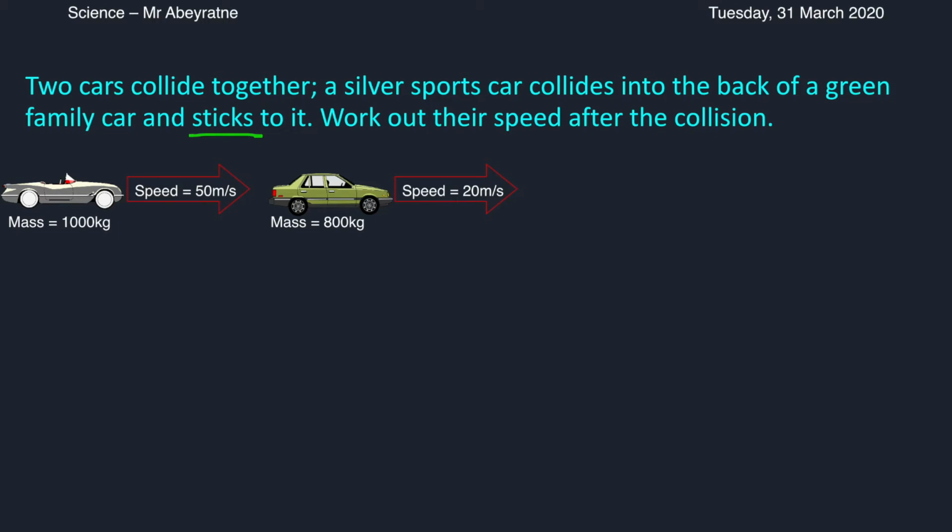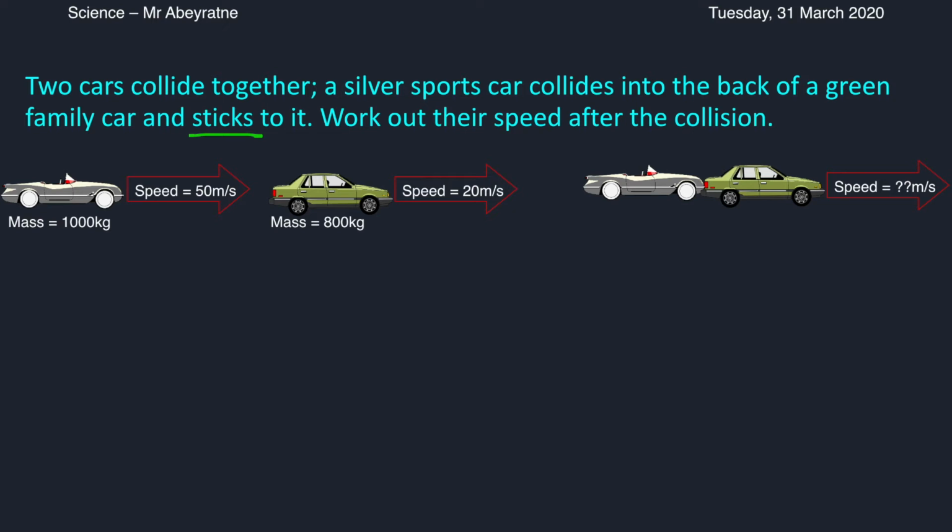What we can see right here is the two cars before the collision. After the collision, it'll look something like this. Now the two cars are stuck together and moving at a certain speed.